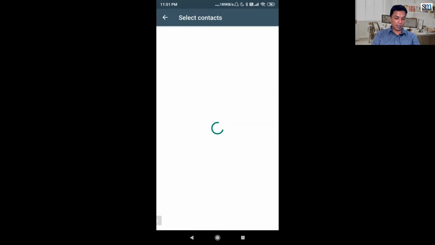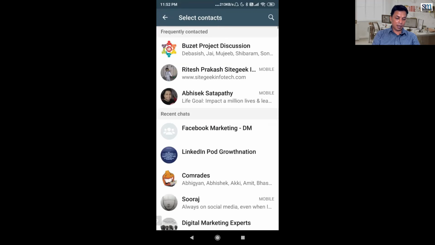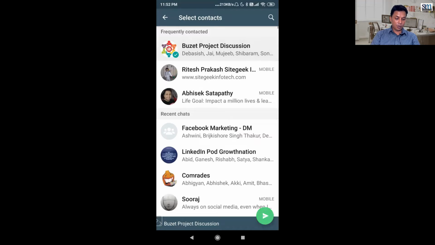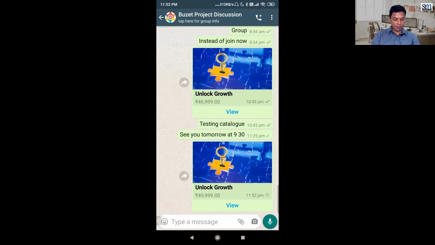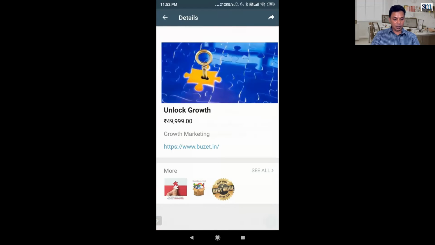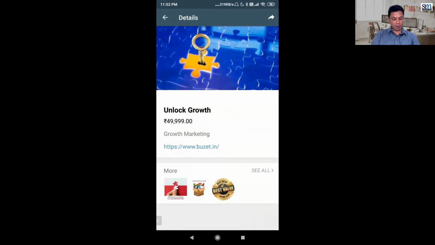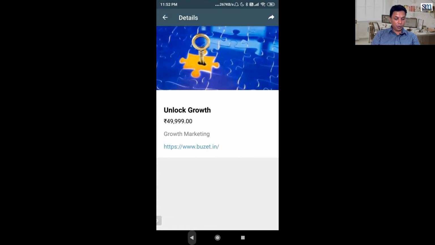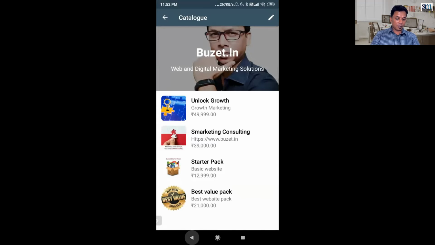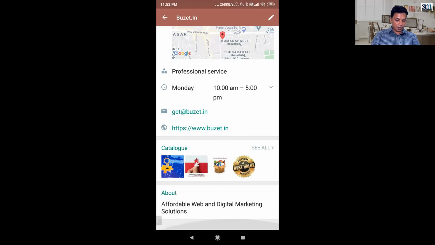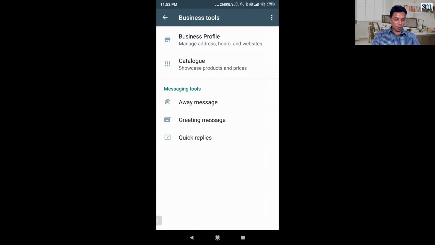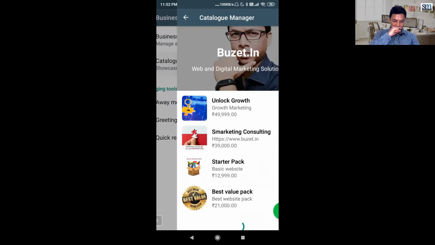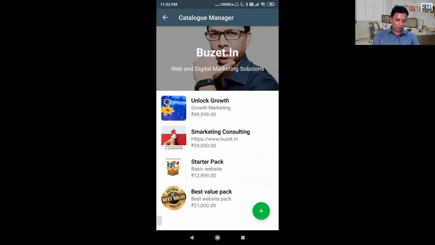So I can forward that catalog to any of the contacts, and that catalog goes to that group, right? So when I click on that product, it shows me the same thing, right? So what I showed you is your view and what the other person will see. Then there is an about option. Let us go to the catalog in detail and try to add a product.